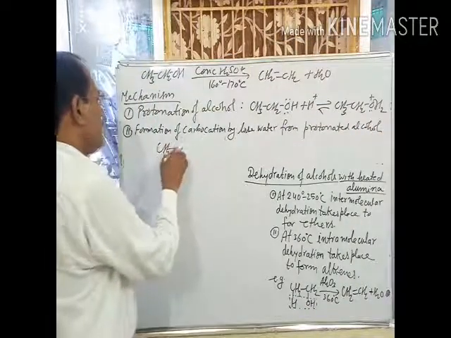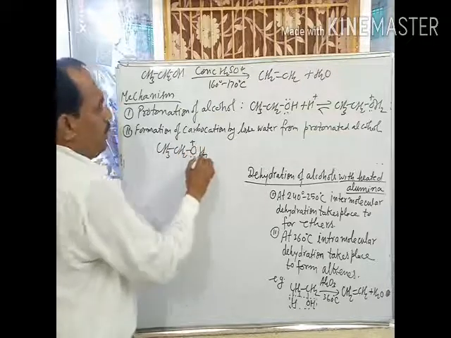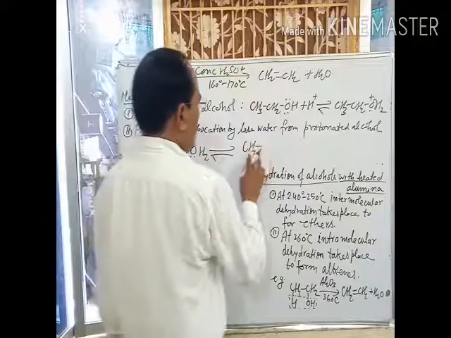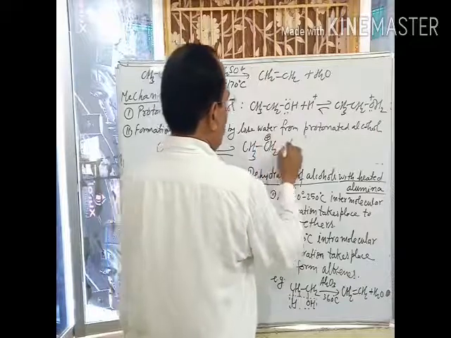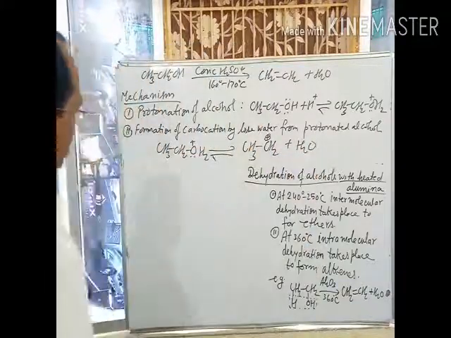CH3 CH2 OH2+, this is protonated alcohol, forms carbocation by the loss of water molecule. This is carbocation.